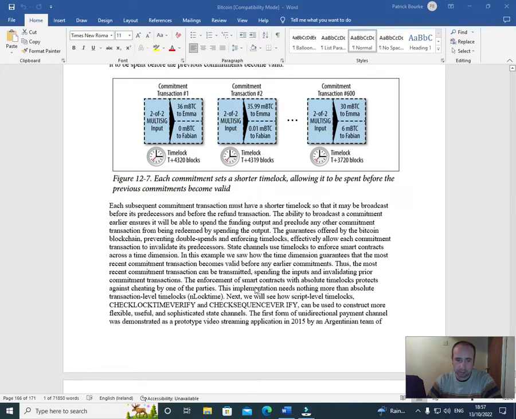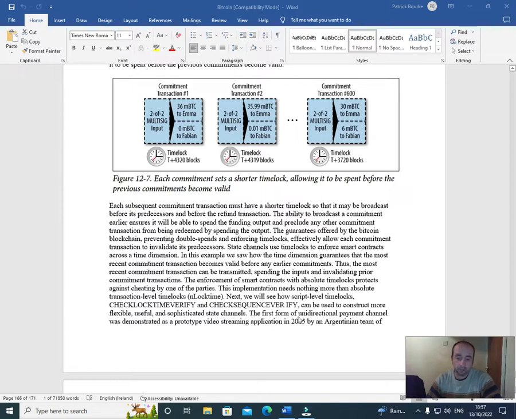The enforcement of smart contracts with absolute time locks protects against cheating by one of the parties. This implementation needs nothing more than absolute transaction level time locks, end lock time. Next, we'll see how script level time locks, check time lock verify and check sequence verify, can be used to construct more flexible, useful and sophisticated state channels.